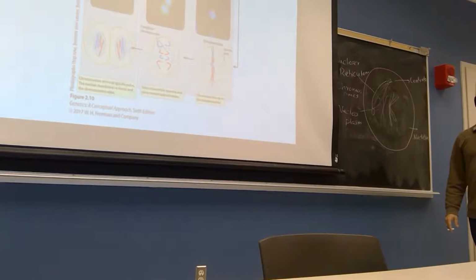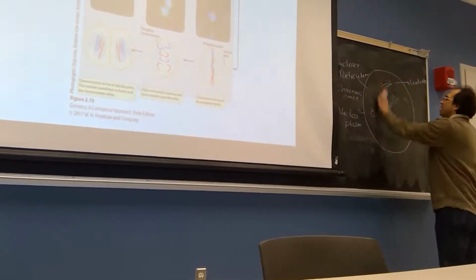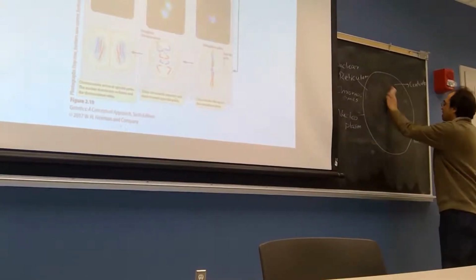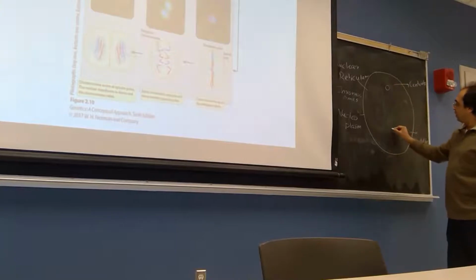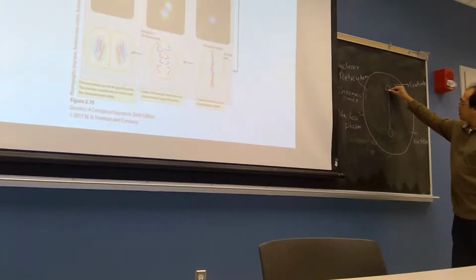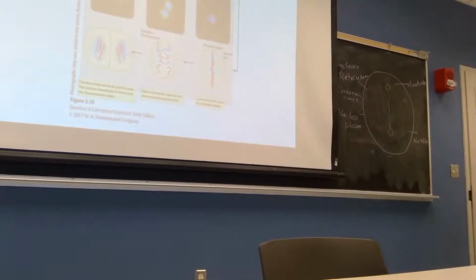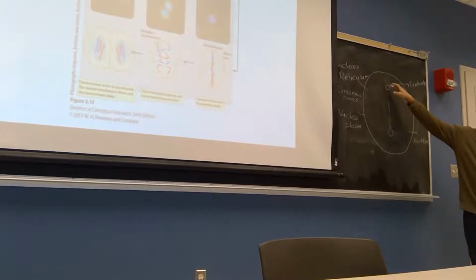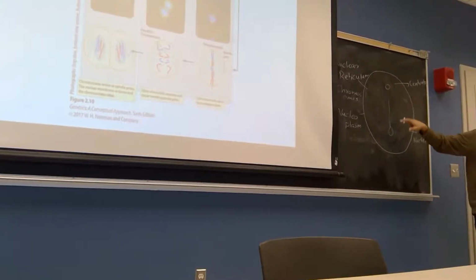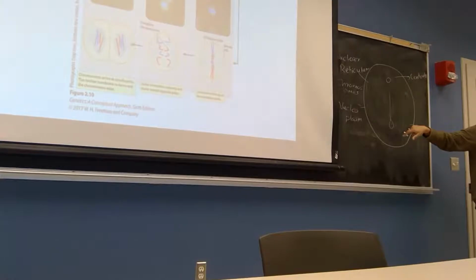During metaphase, what is happening here? The spindle fiber is fully formed. So there are two types of spindle fibers. These are the polar regions. Two centrioles are in two polar regions.